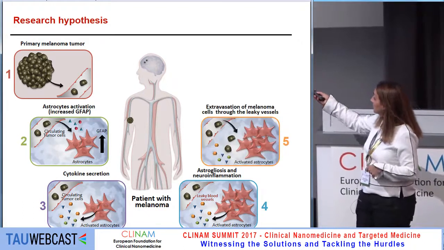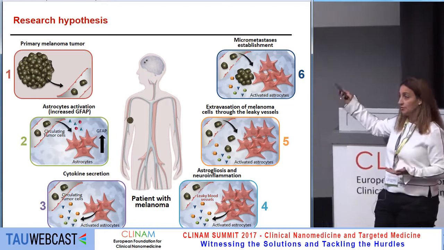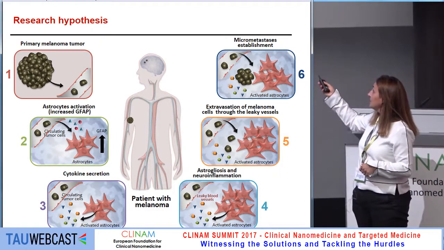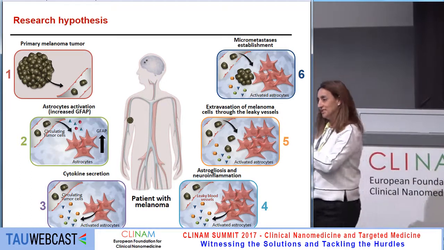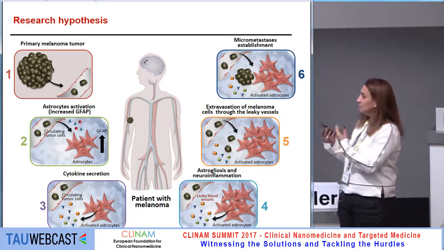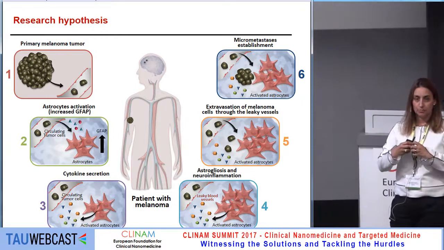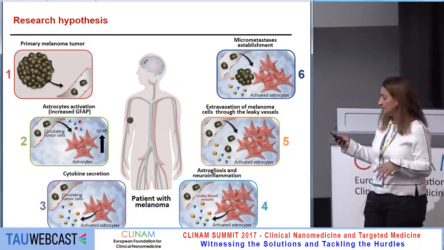Now they extravasate. We see the activation not only of astrocytes, also of microglia, the endothelial cells, the vasculature becomes very leaky, and we have those tiny dormant melanoma tumors that sit for a while. It can be for a shorter or longer period until they start to recruit their own angiogenic blood vessels, and start growing and becoming a clinical disease.